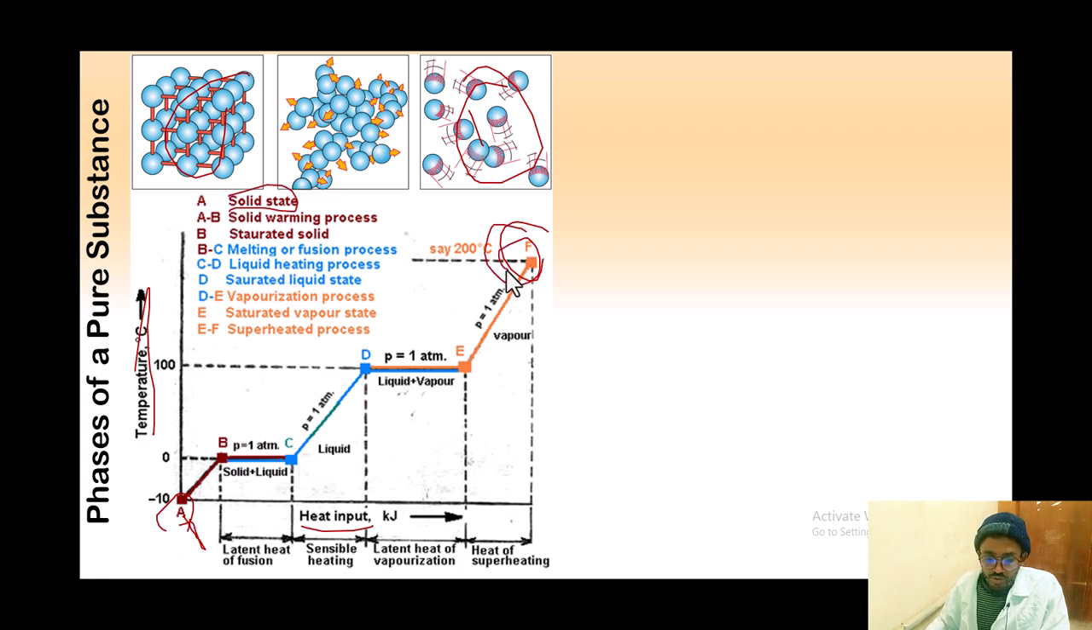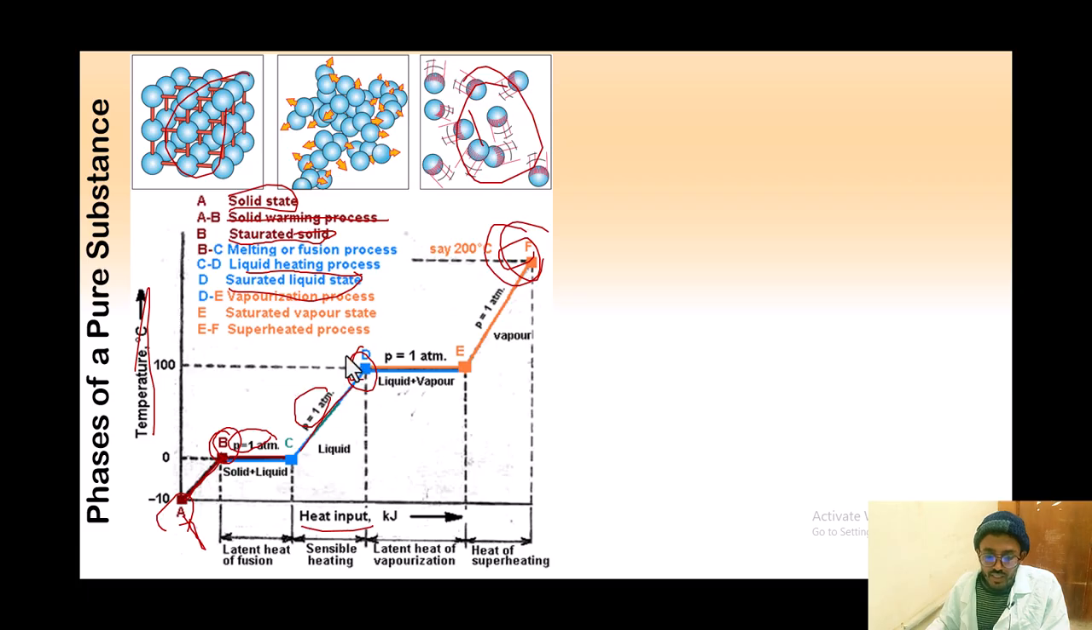So we will go until the superheated process. From A to B, we call this the solid warming process. After this element reaches point B, it becomes saturated solid. And then from B to C, which is at 1 atmospheric pressure, in the solid to liquid transition, we call this the melting or fusion process. And from C to D, at the same 1 atmospheric pressure, we call this the liquid heating process. And at point D, this one is the saturated liquid state.